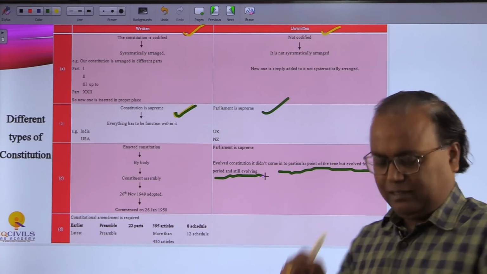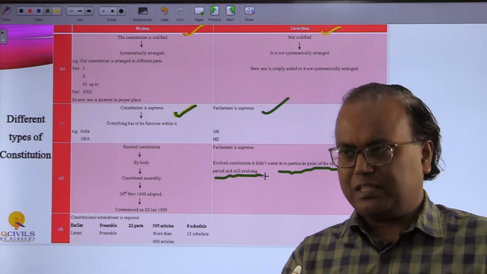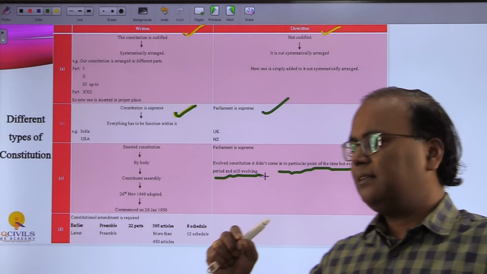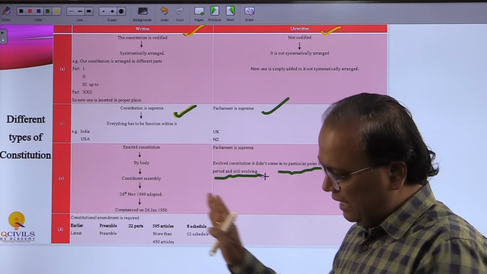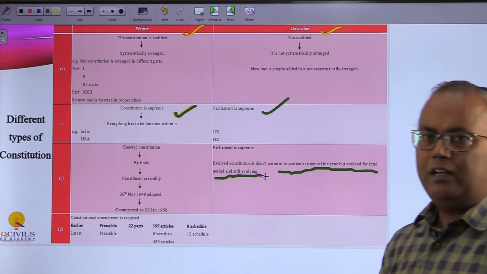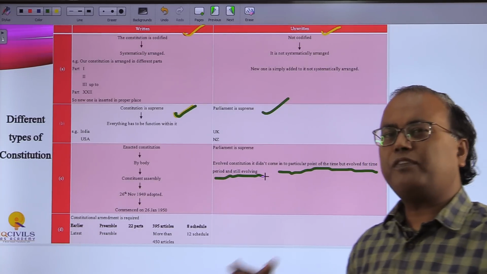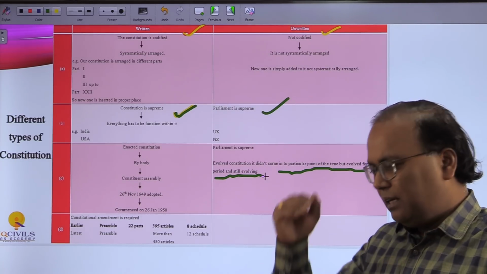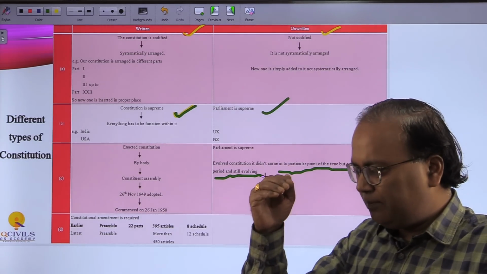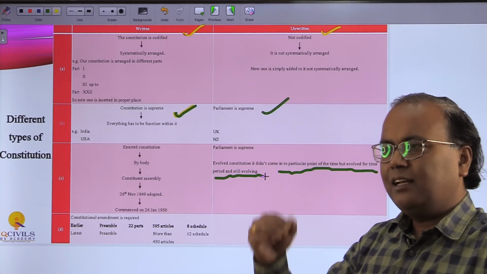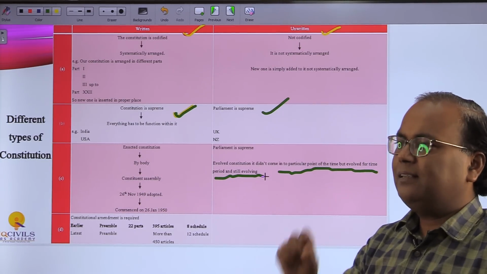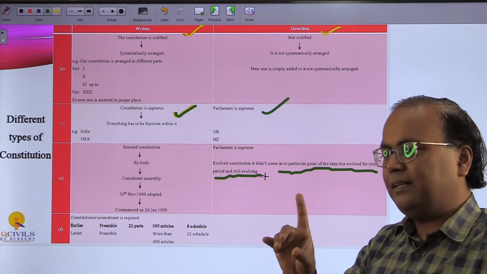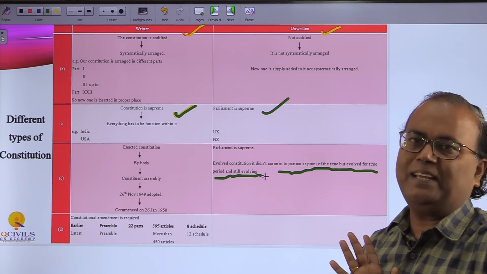But in a written constitution the articles remain the same, 395 earlier, even 395 right now. So why am I saying more than 450 articles? Suppose in article 19 we have parts, then we add subparts, but article 19 remains the same, okay.